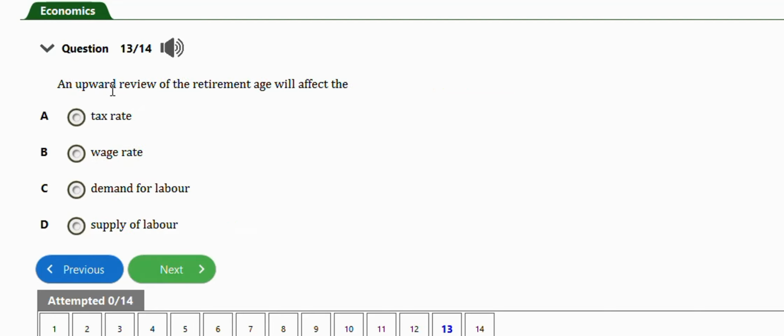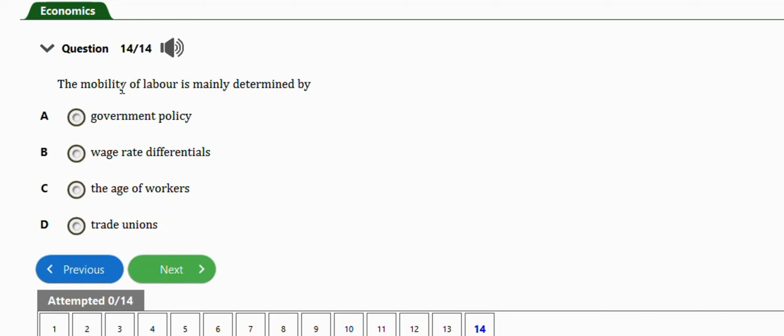It says, an upward review of the retirement age will affect the tax rate, wage rate, demand for labor, supply of labor. So guys, the right answer to this question is that an upward review of the retirement age will affect the supply of labor. Option D. Last question for this video is this one.